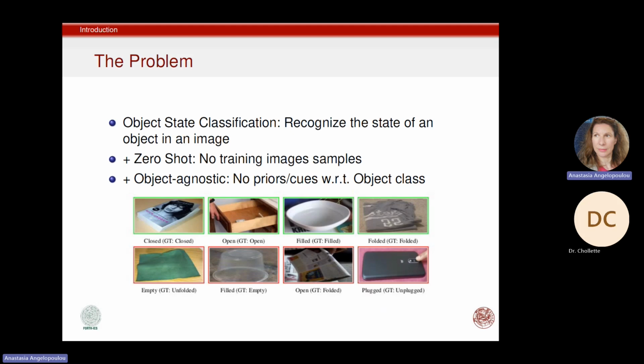In this work, we're studying the problem of zero-shot object agnostic state classification. Now, object state classification has to do with the recognition of the states of objects that appear in images. In our case, we study it under the zero-shot variation. That means that we do not use any training images as samples. And also, we have the object agnostic term. That means that we don't use any priors or any other cues regarding the object classes. Here you can see some examples. These are outcomes of our method.